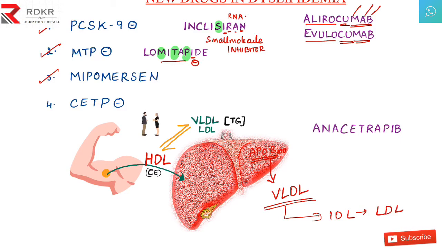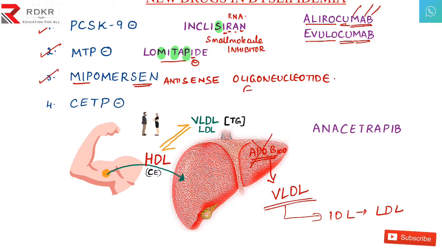So you have to block this ApoB100 as well. Mipomersen: sen tells you it senses something. Mipomersen is an antisense oligonucleotide which blocks the ApoB100. If ApoB100 is blocked, VLDL is not formed. In this way you can decrease the serum cholesterol.